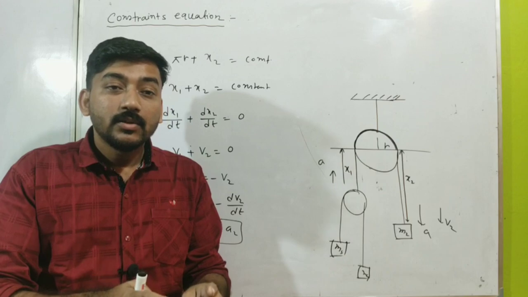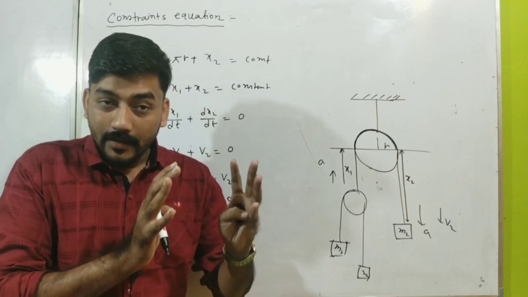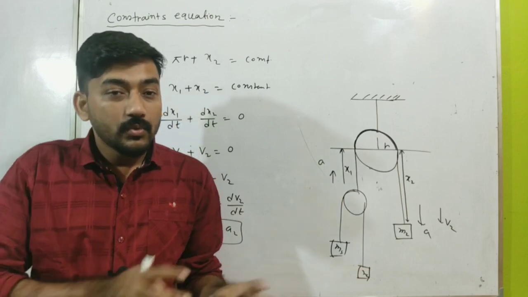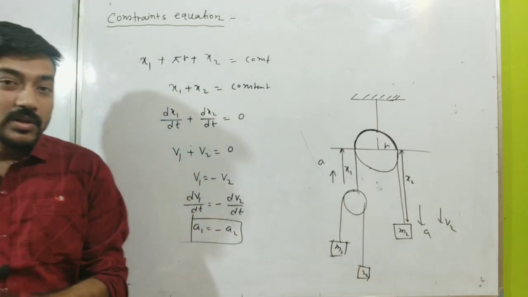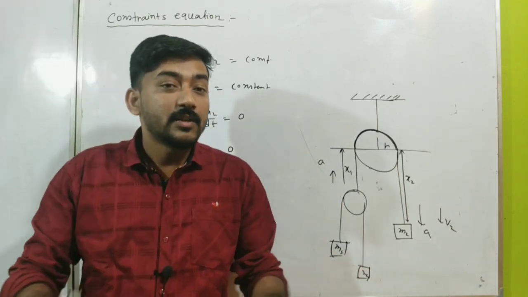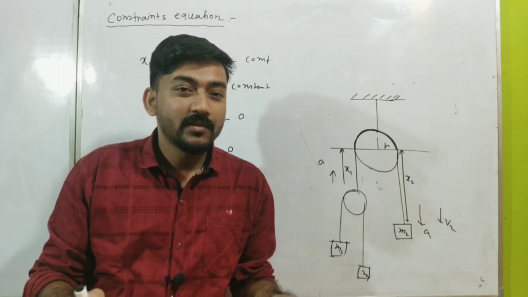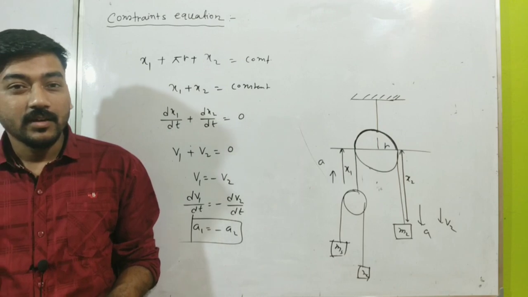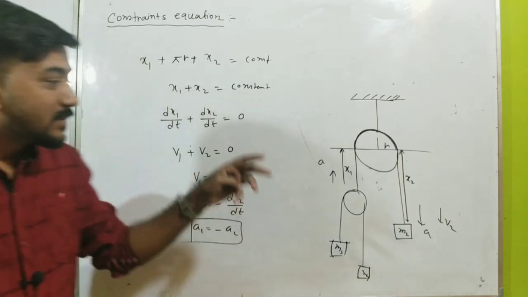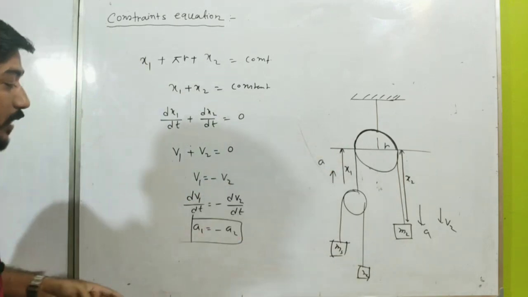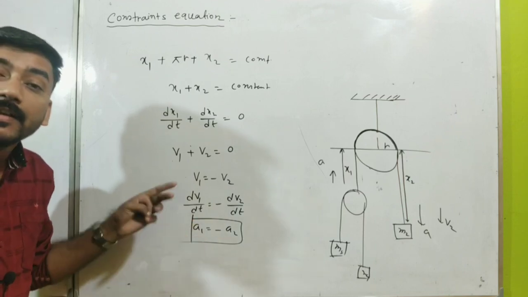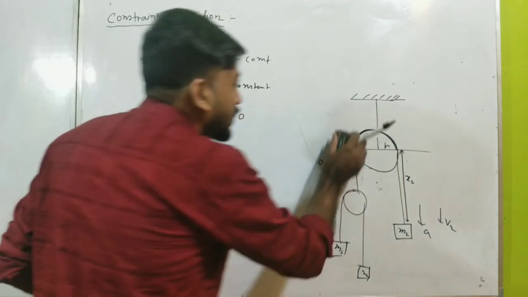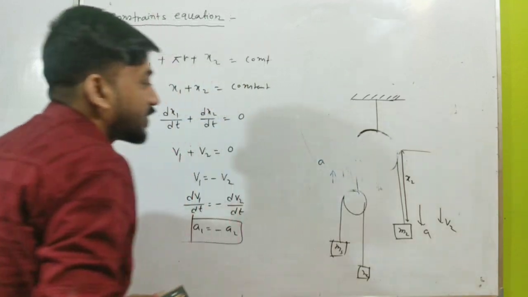We need to know another extra concept or extra equation. We have to know about another equation, the constraint equation, that will provide something that you need and which cannot be provided using only Newton's law. So let me explain this again using this example. Why is this relation so needed for solving more complicated problems?